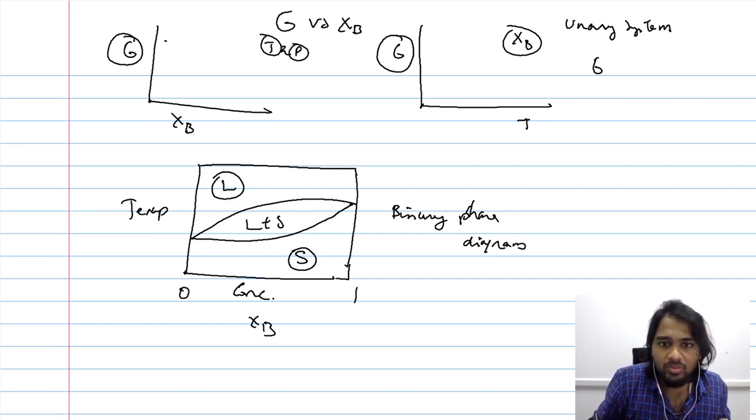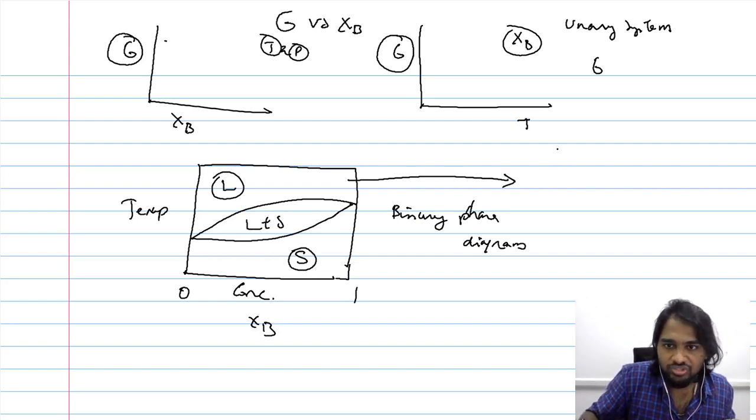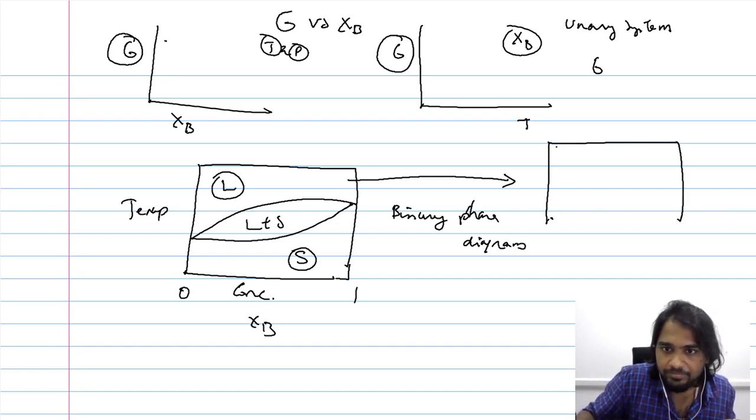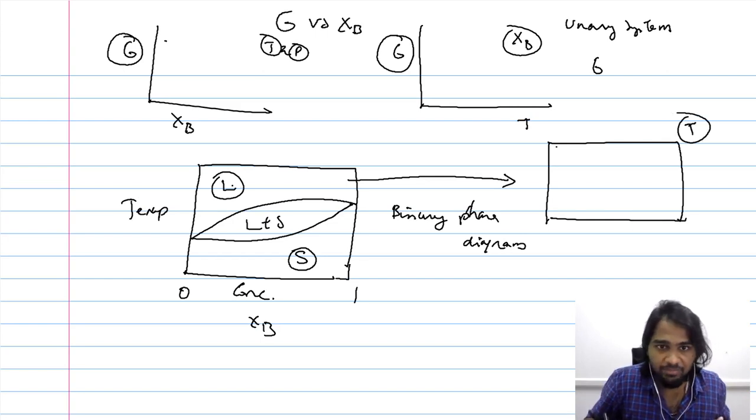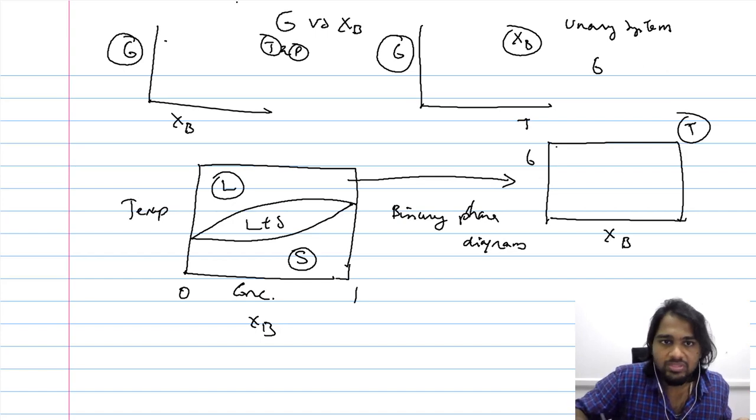Now consider the nature of the Gibbs free energy versus composition curve for a constant temperature. Let us consider a temperature wherein the liquid state is stable, so a temperature in this region. When we consider the change in the Gibbs free energy with respect to concentration, it will look something like this. Black indicates the Gibbs free energy of the liquid, and red indicates the Gibbs free energy of the solid.